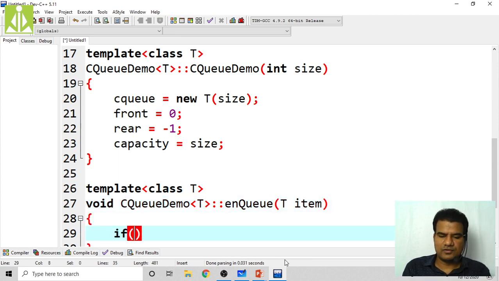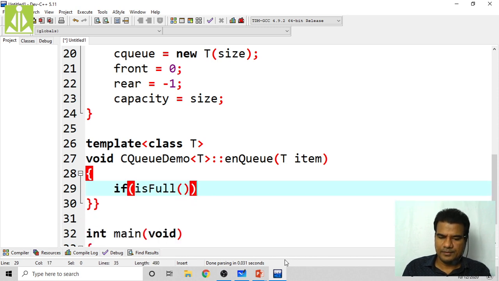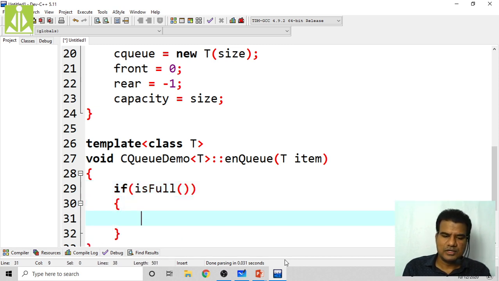So first we have to check is full. Yeah, this code again we will write, is full function code. Okay, so this I will remove. Here you go to the end. If it is full, what we have to do? Simply cout overflow, right? Circular queue is full or overflow condition, overflow, and we have to terminate the program.